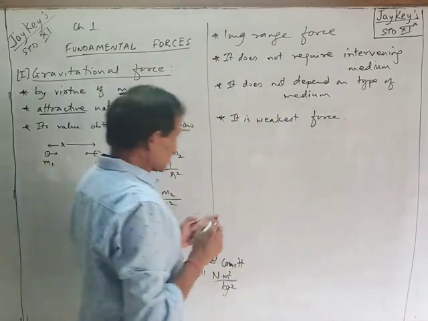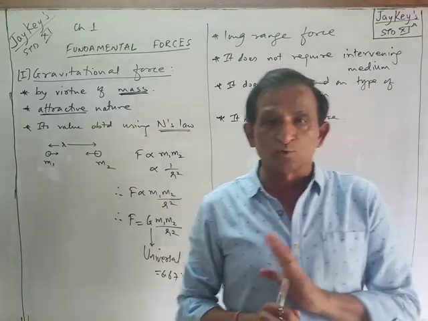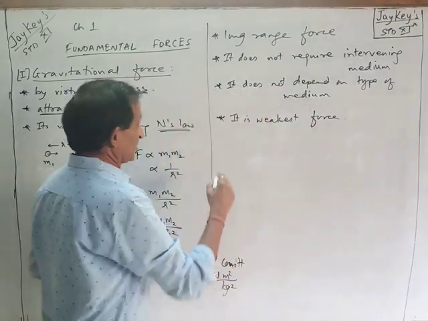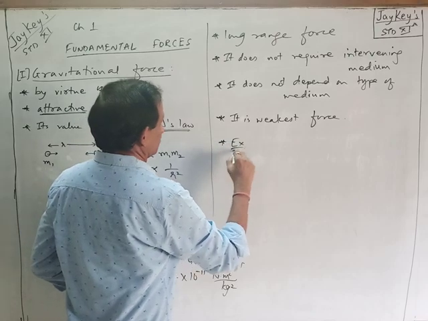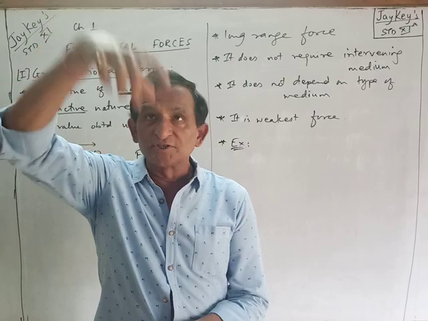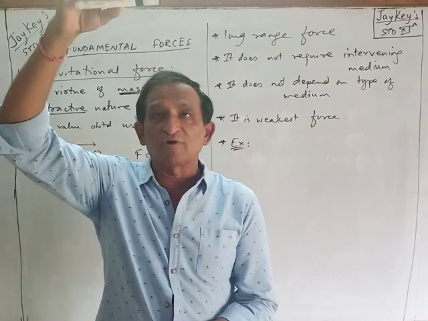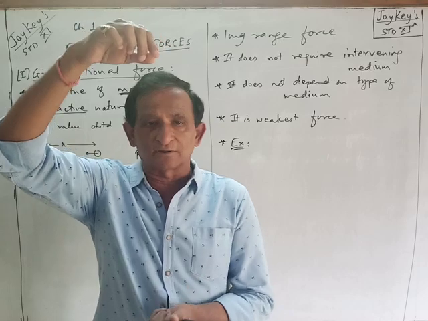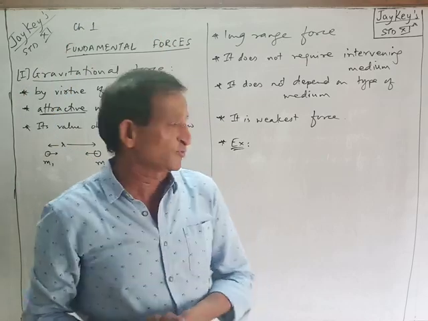Now, weakest means what? The lowest value out of the four. We have many examples of gravitational force. You can give a lot of examples. I am leaving a pen here, it comes down immediately. It does not wait for a while. थोड़ी देर बाद चलते हैं, ऐसा भी नहीं है. It is immediately attracted by Earth. It falls down due to gravitational force.